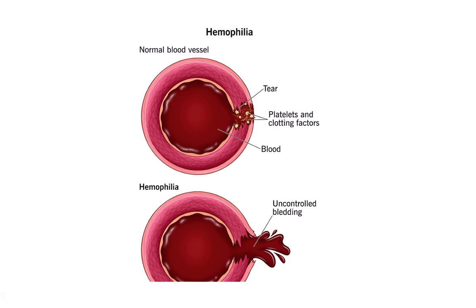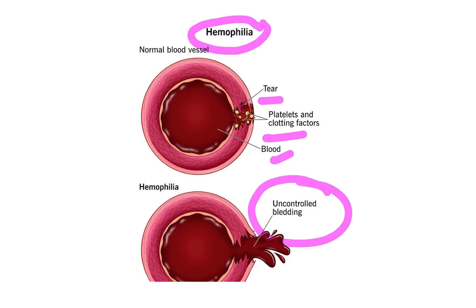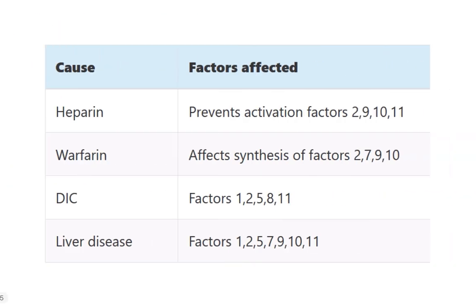Here we can see the hemophilia, what occurs in case of hemophilia. Here we can see a tear of the vessel and also the platelet and clotting factors here. And there is the uncontrolled bleeding.